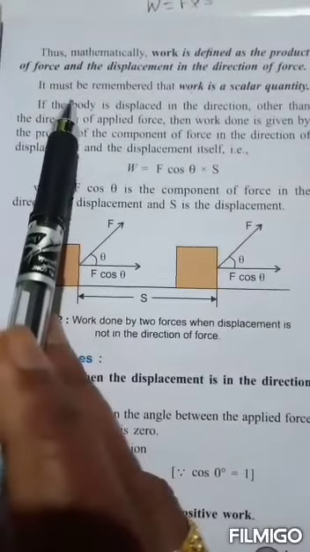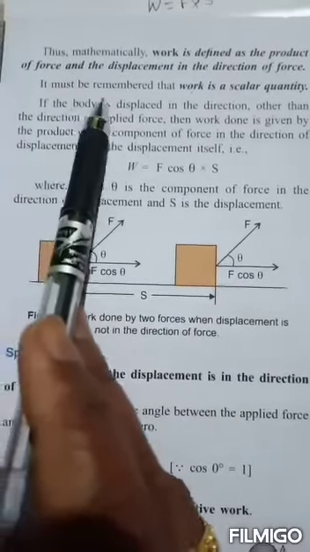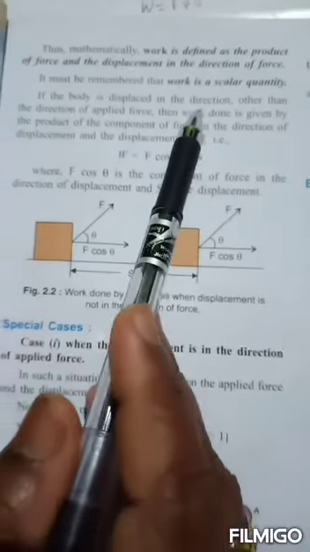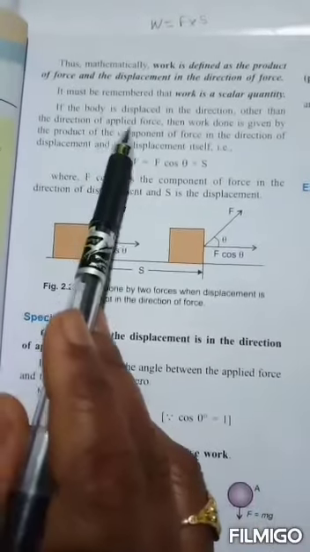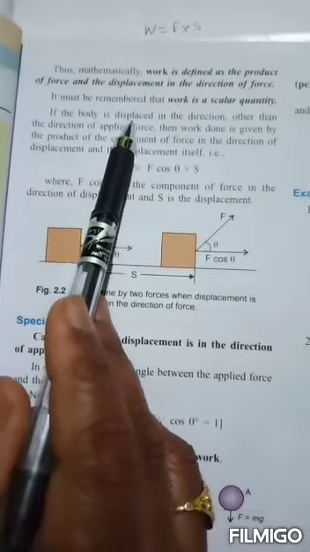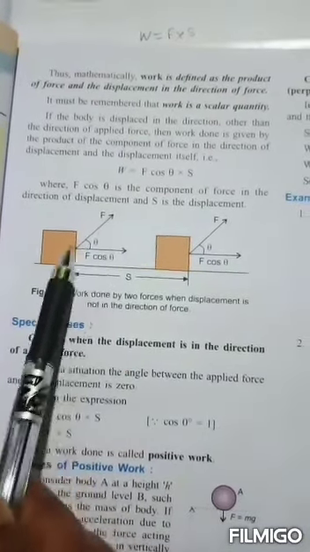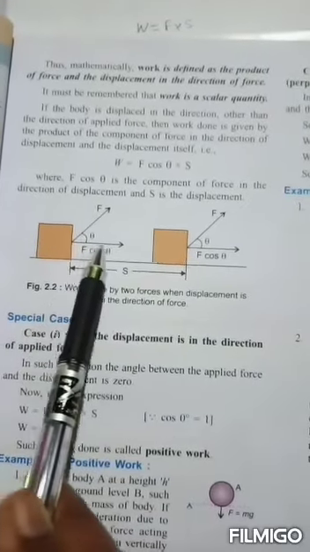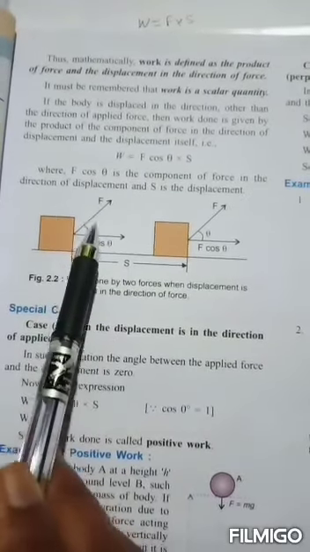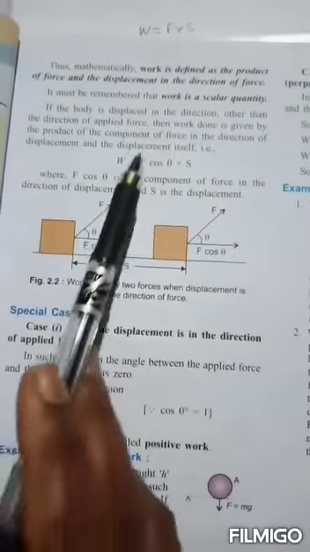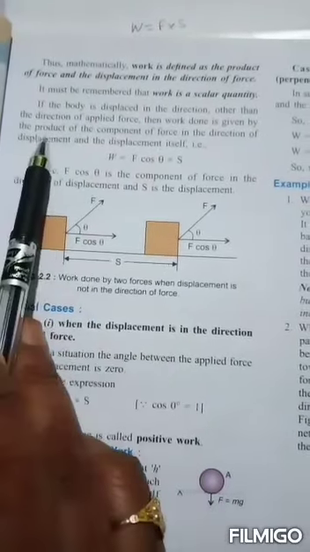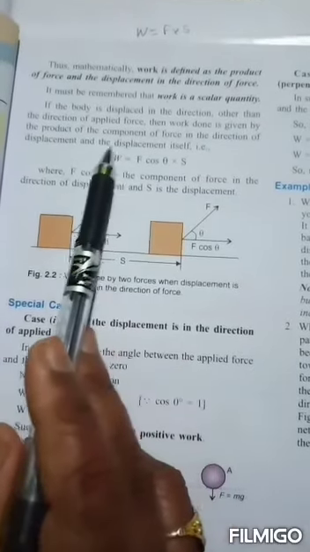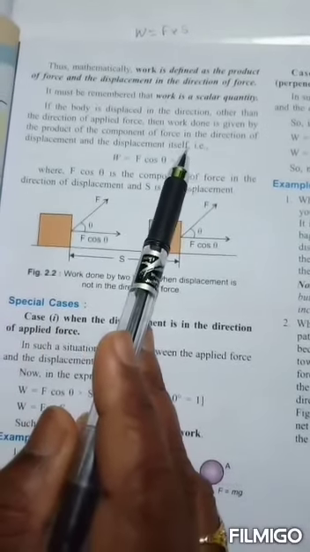Here we will discuss the real definition, or real formula, for the work done. If the body is displaced in a direction other than the direction of the applied force, for example, the force is applied in this direction and the displacement is done in this direction, then the work done is given by the product of the component of force in the direction of the displacement and the displacement itself.